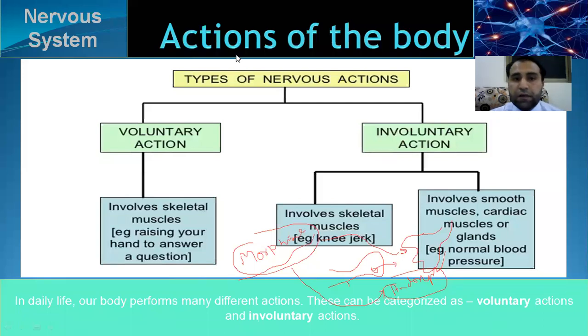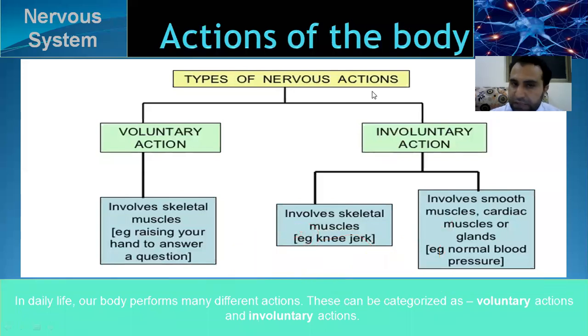Now, types of nervous action: voluntary action and involuntary action. Voluntary action involves skeletal muscles, those muscles that attach to your bones. For example, I'm taking a pen, I'm taking my mobile. Those actions are voluntary actions, under your control.